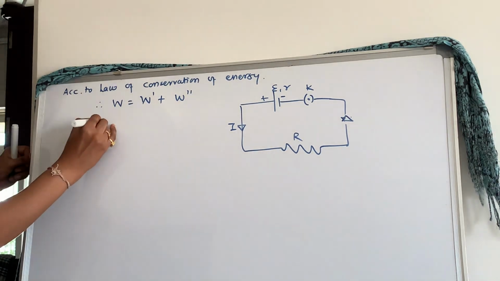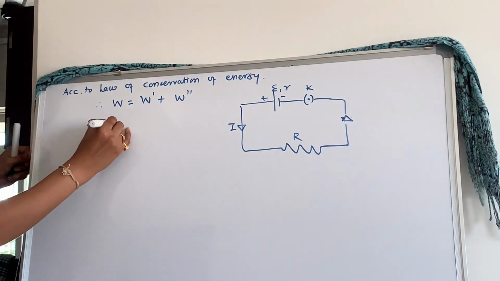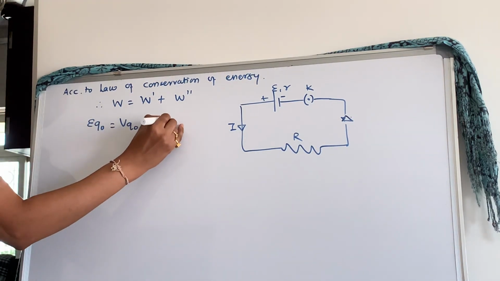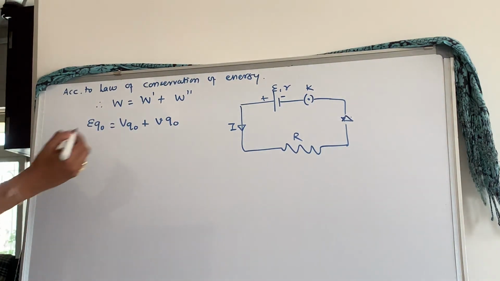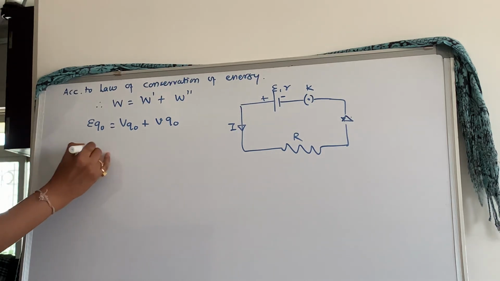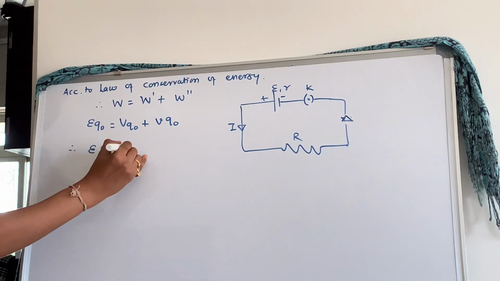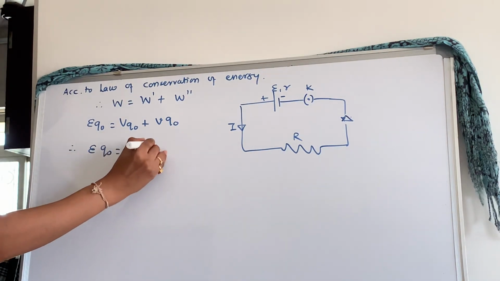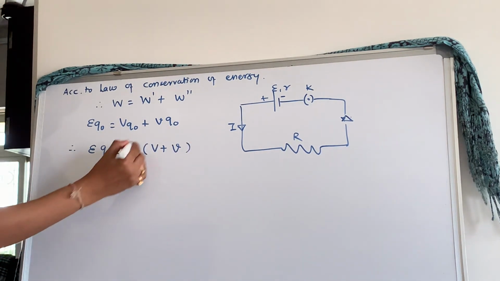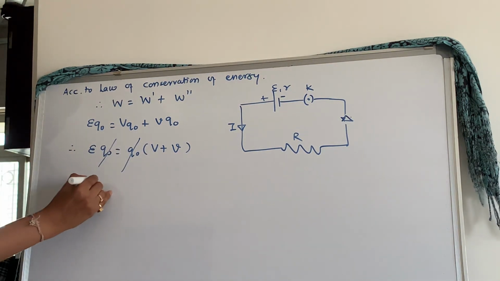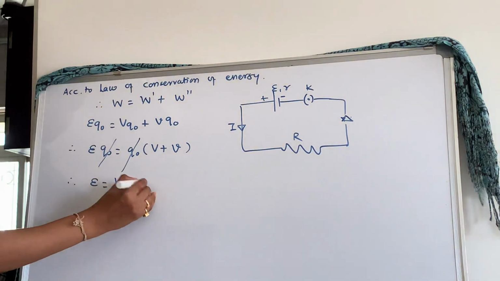This is nothing but E into Q0. This is V into Q0 plus small v into Q0. Can I take Q0 common from here? So E into Q0 is equal to Q0 common, V plus small v. I can cancel this Q0. So therefore E is equal to V plus small v.